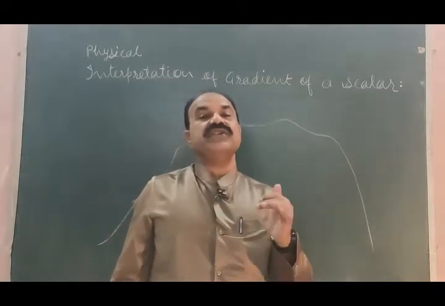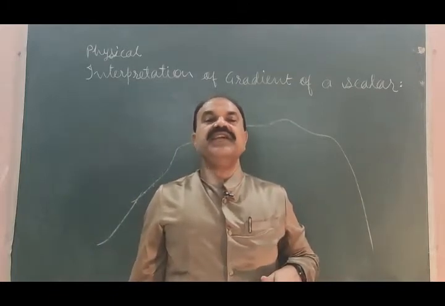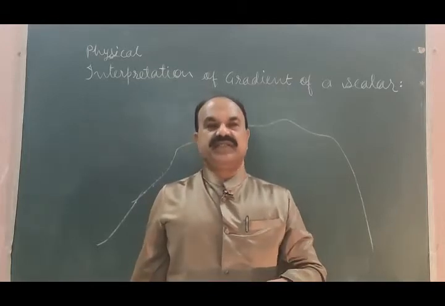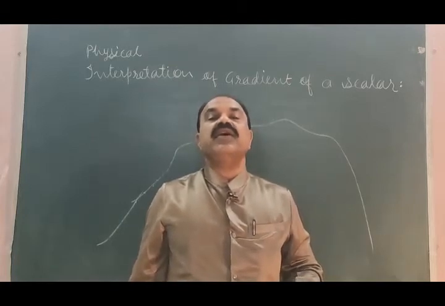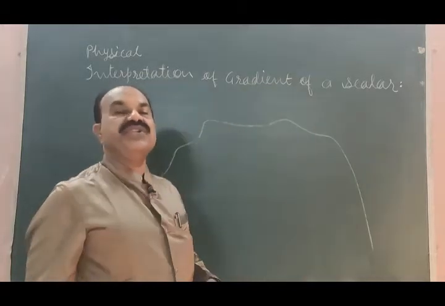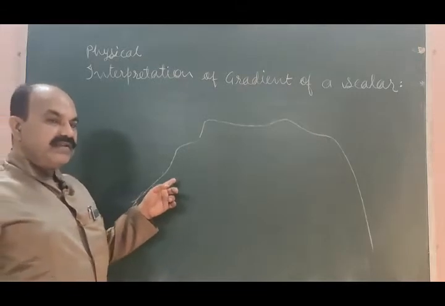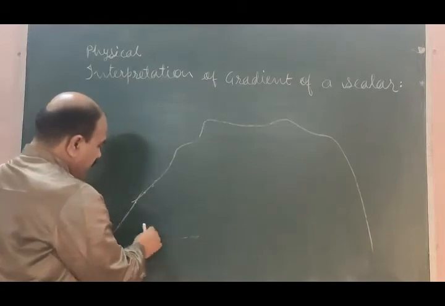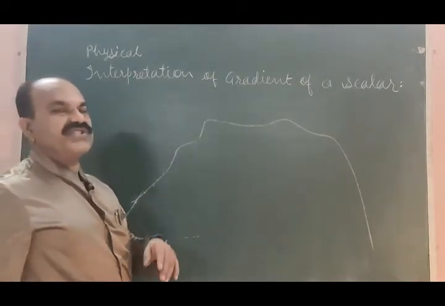This force is also defined as the steepness, maximum steepness at that point, or rate of change of elevation with respect to distance. As you go climbing, what will happen? The elevation, if this is the ground, this elevation goes on increasing with the distance.